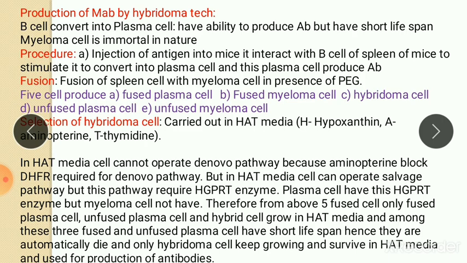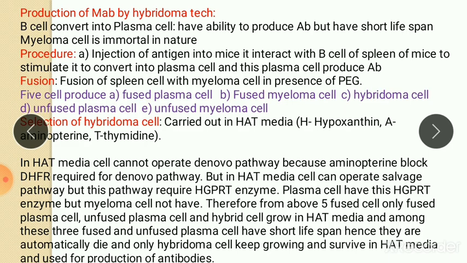If we administer the antigen into an animal and that animal's plasma cells produce antibodies against the administered antigen, we can isolate the plasma cells and culture them in artificial media, and in this culture media the plasma cells produce antibodies.